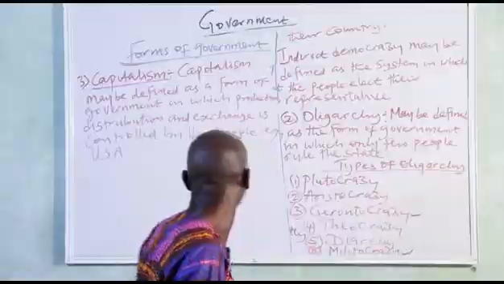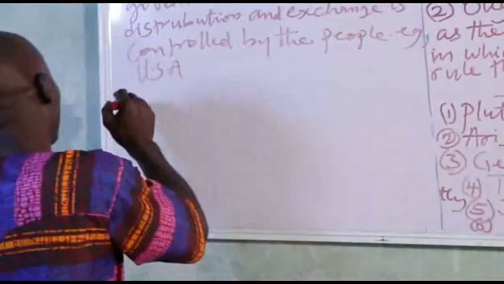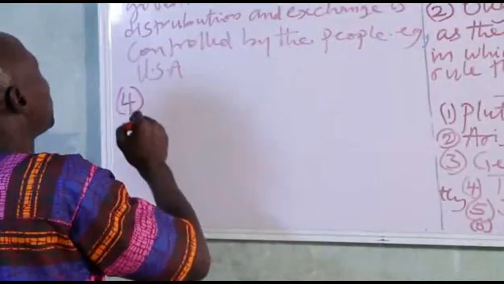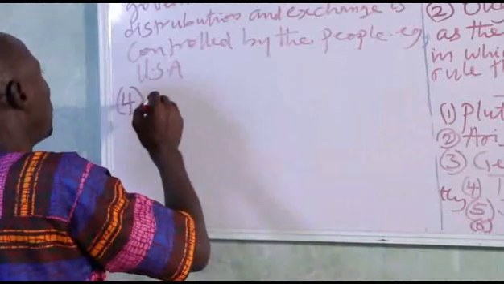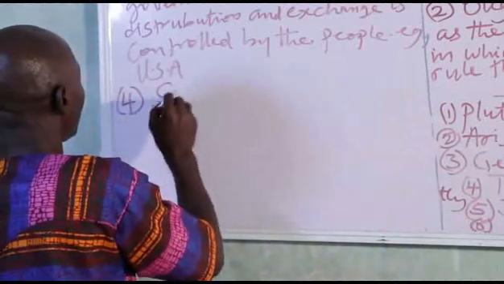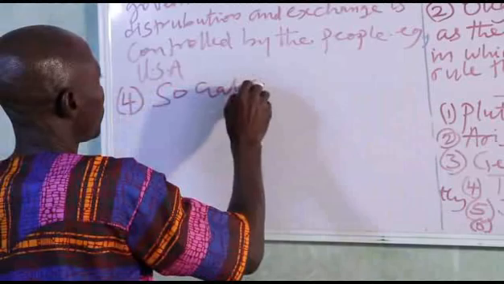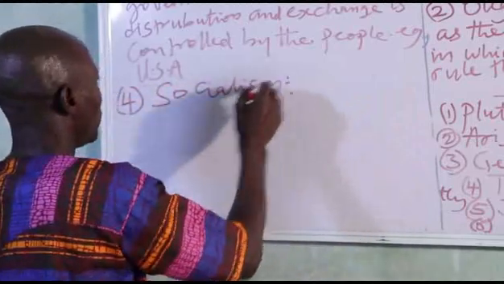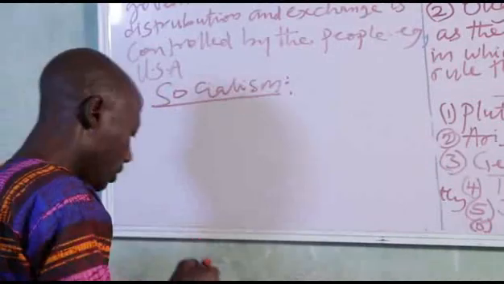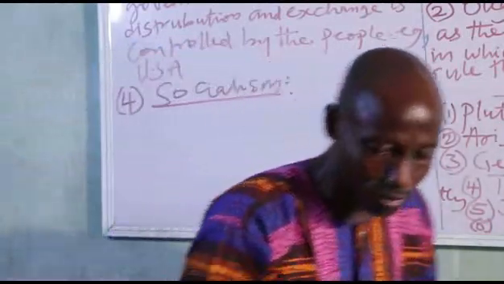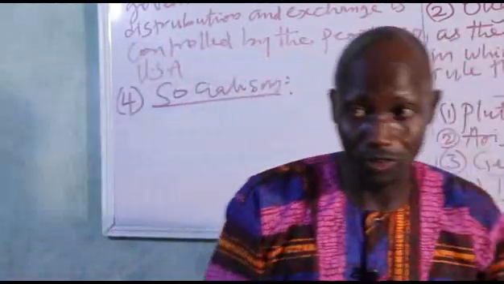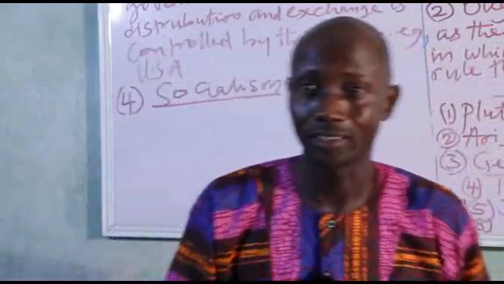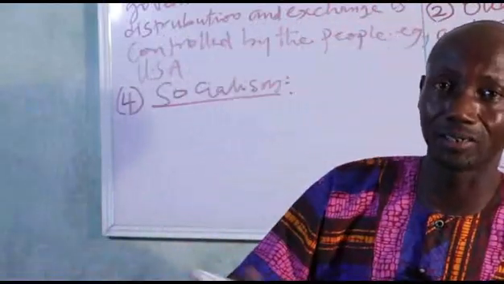Then let me now move to another form of government, which is known as what? We call it socialism. What do I mean by socialism? Don't find it difficult, my dear student.